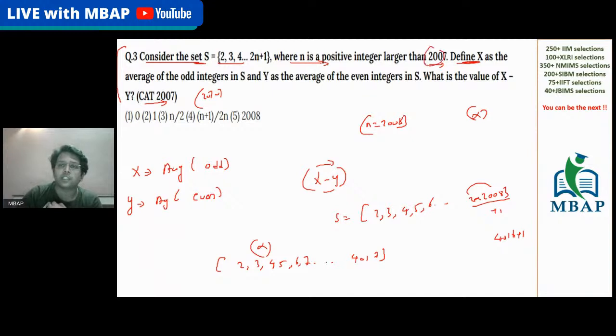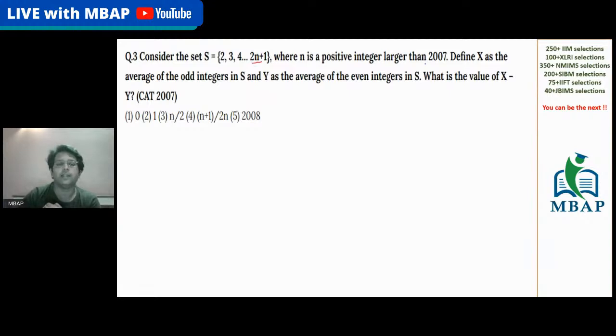The value of 2007 is redundant. It is of no use. You can practically take n to be anything. It could be 1, 2, 3, 4, 5, 6, 7, 8, 9, 10. If I do not consider the value of n as 2007, and consider the value of n as, let's say, 2, then 2 into 2 is 4, 4 plus 1 will become 5. If I consider the value of n as 3, this will become 6 plus 1, 7. So the set will become 2, 3, 4, 5, 6, 7.